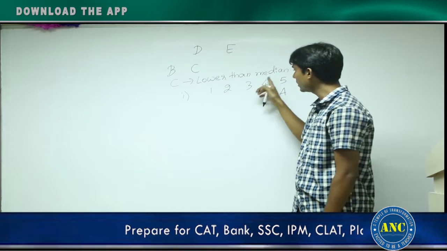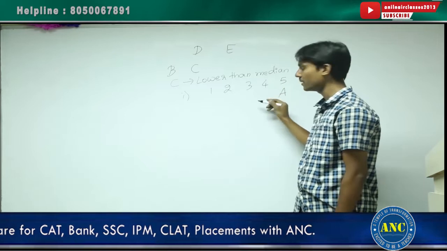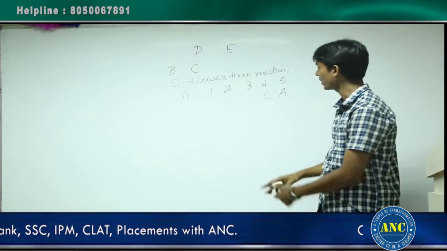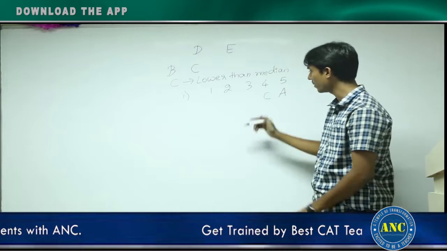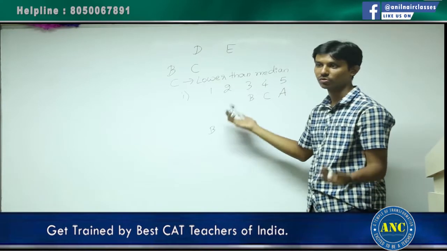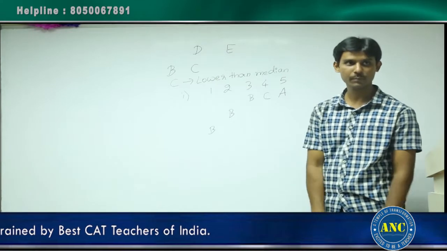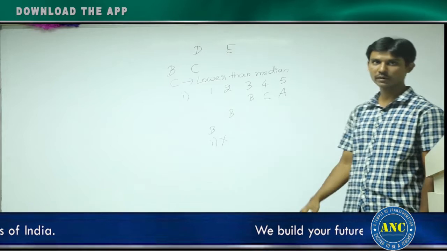That is the only thing that is given. C is lower than the median, that means it should be greater than 3. So C can come here. If C is here, B should be before him. But B can be here, B can be here also. Any possibility might happen, right? Statement 1 is ruled out.